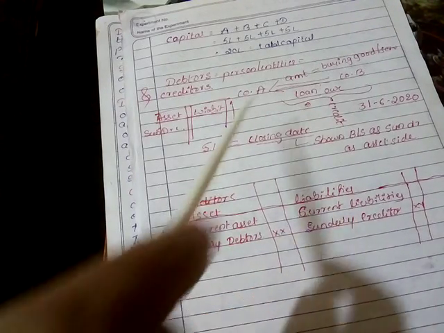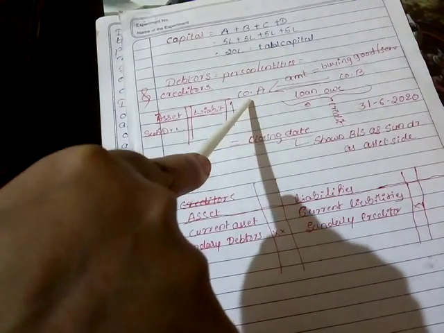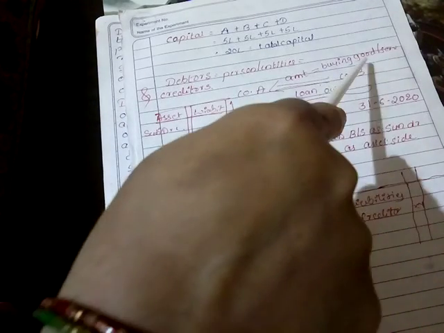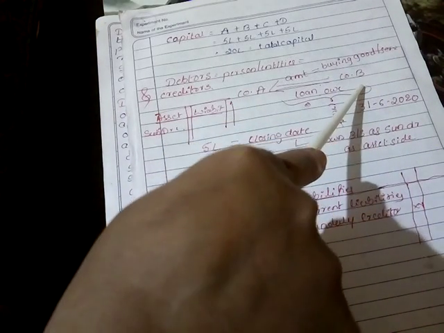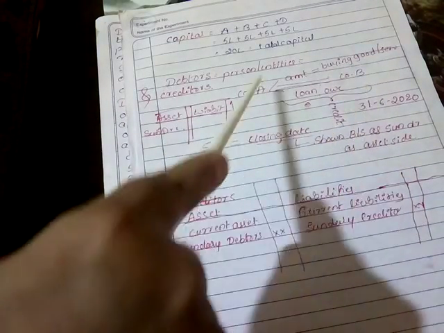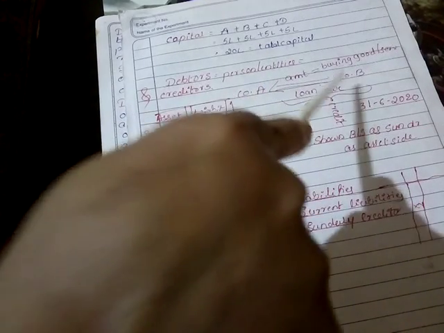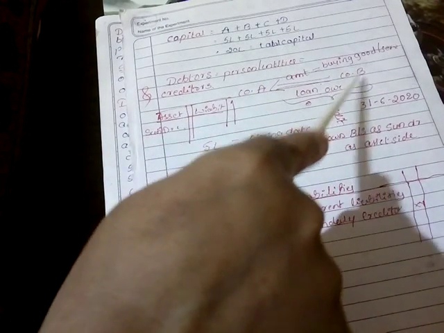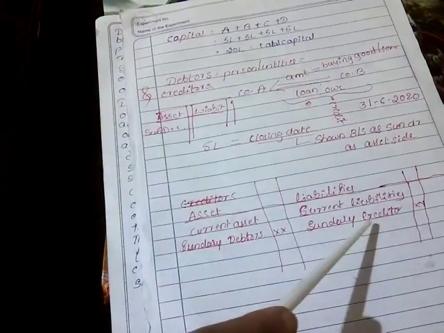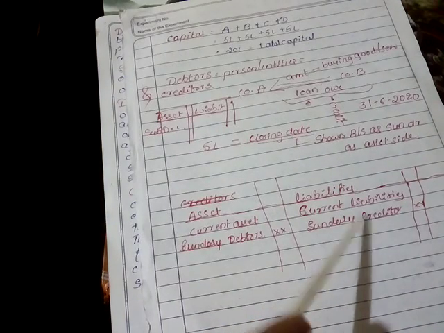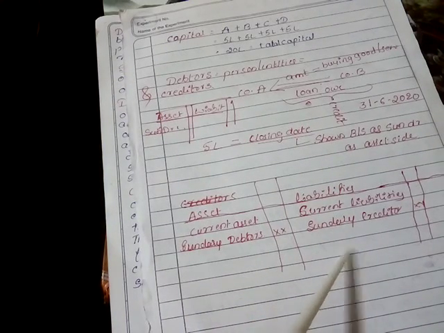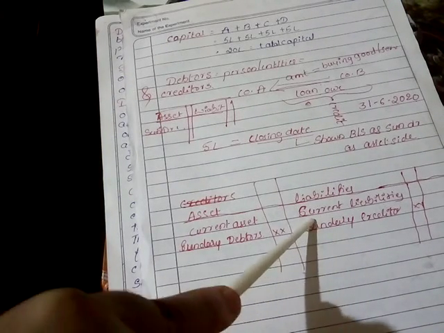I am repeating here. Company A is receiving the goods and services from company B. In that case, company A should pay the amount to company B. Here company B is the sundry creditor. It comes under the liability side of the balance sheet, under the head current liabilities.